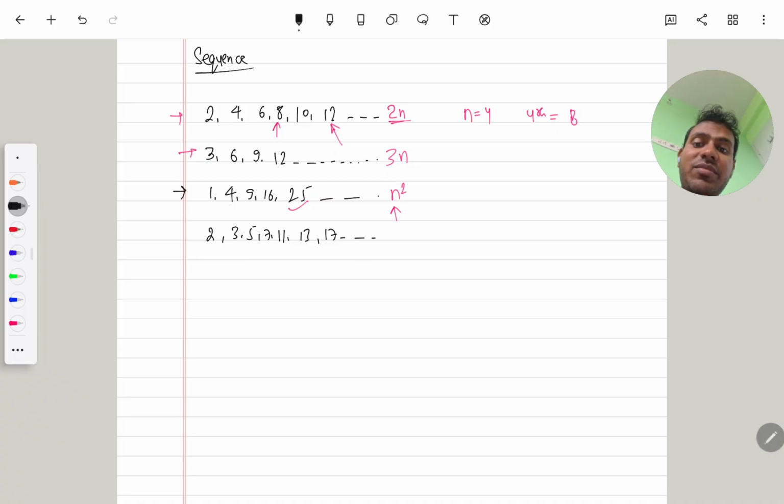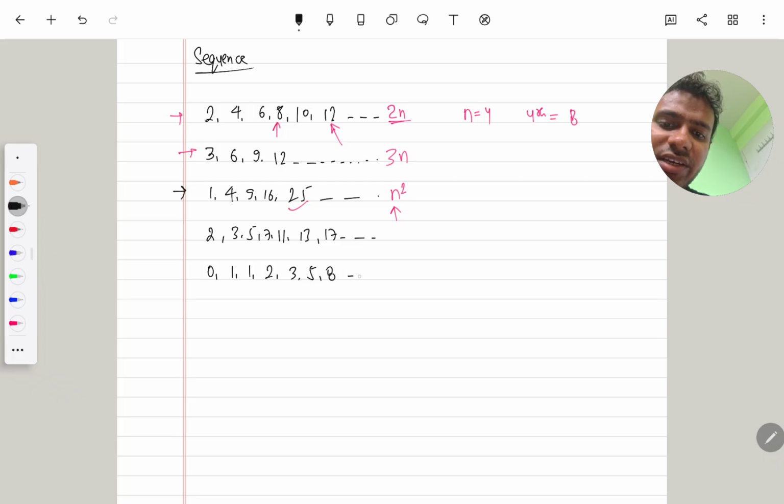But can we write its general term? No, there is no particular general term which represents the prime numbers. The definition of a prime number is a number which has only two factors, and after following that rule, we don't have any particular general term for the prime numbers. Also, let us say we have a Fibonacci series. What is the Fibonacci series? 0, 1, 1, 2, 3, 5, 8, and so on.